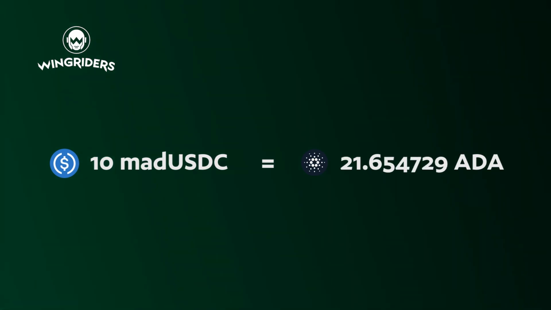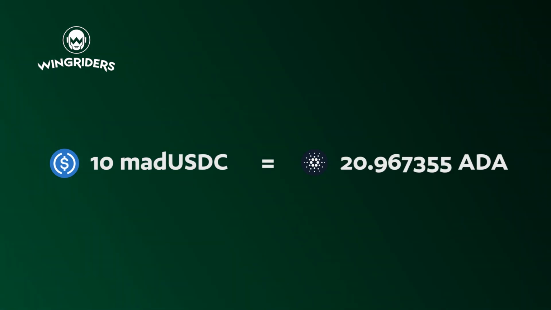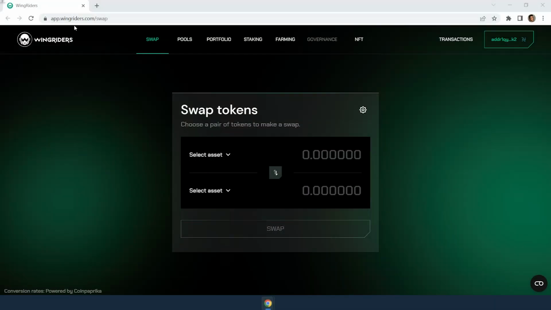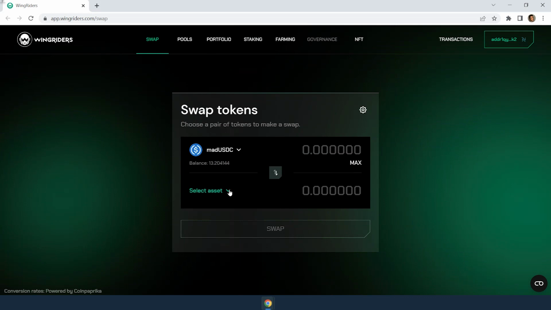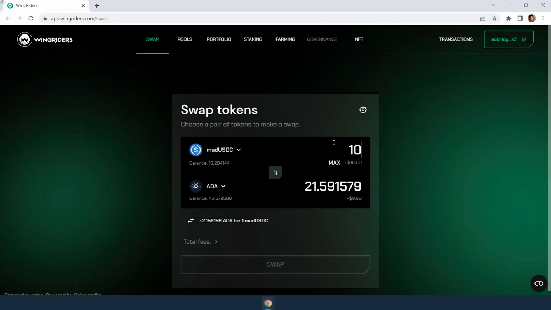Cryptocurrencies are volatile. There are always price movements when buying or selling an asset. It helps to be able to adjust the swap parameters to suit your specific needs. For example, if you are going to swap 10 MAD USDC for ADA, you see that you'll receive 21.59 ADA. Does it mean that you will receive exactly this amount? Not necessarily, as any swap you do has parameters which affect how much you receive, apart from previous requests.